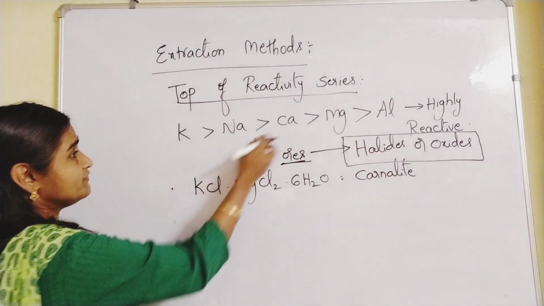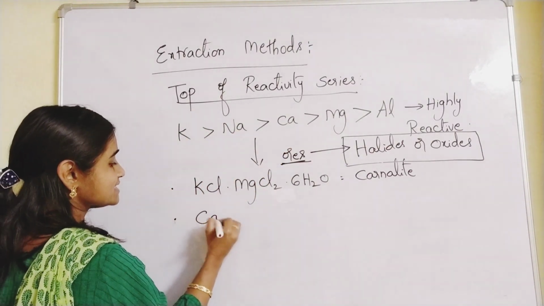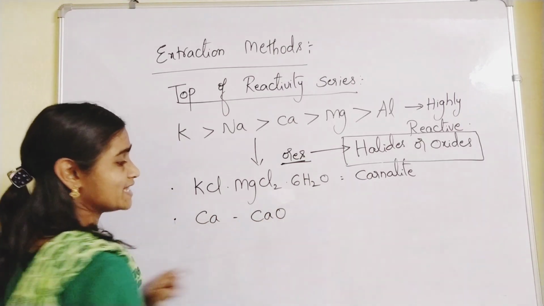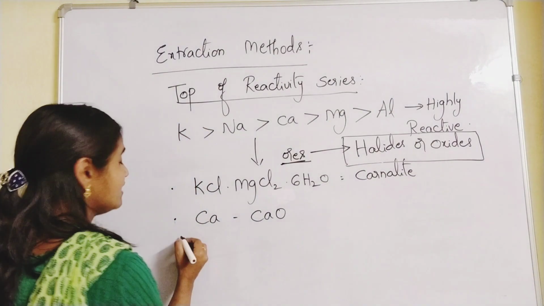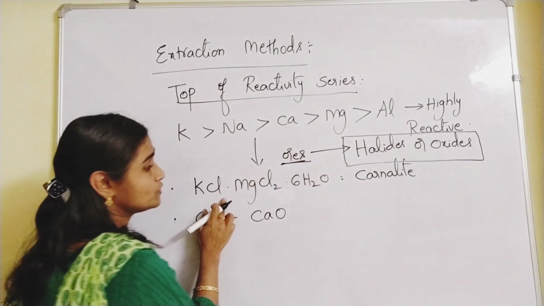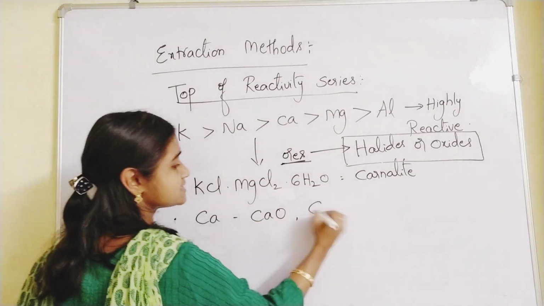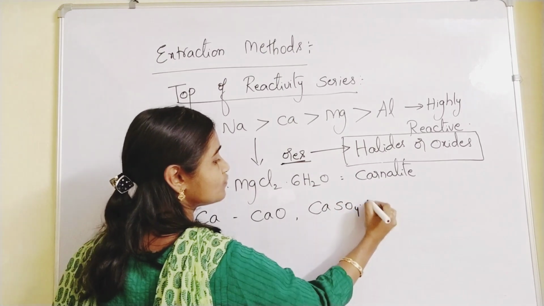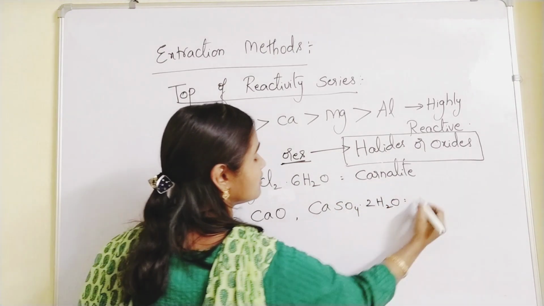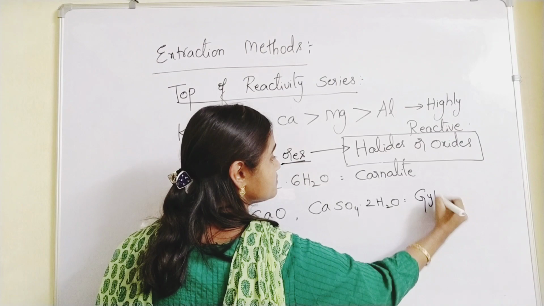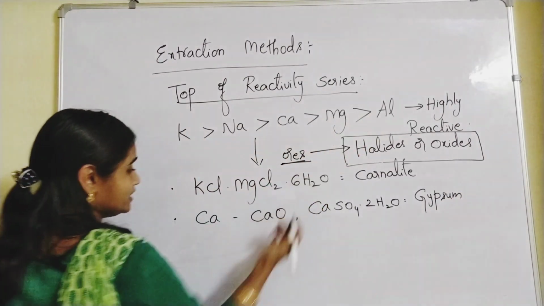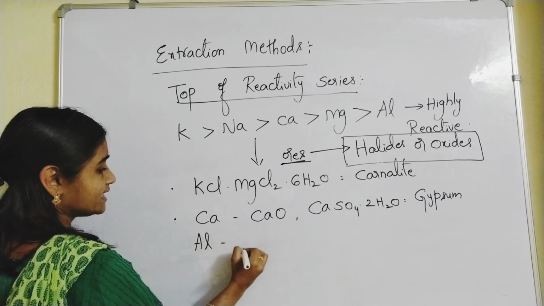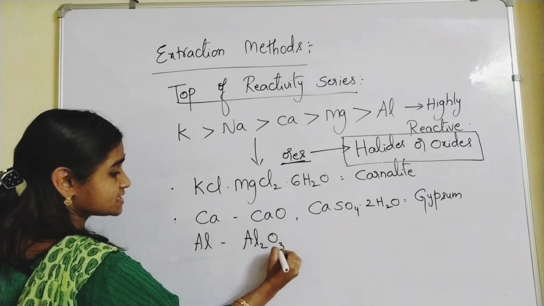Then if you go for calcium, calcium exists like CaO, calcium oxide, quicklime, an ore form. And magnesium, I already told you. Calcium can also exist as CaSO4, a sulfate ore, which is called gypsum. And aluminium exists like Al2O3.2H2O, bauxite, an oxide ore.